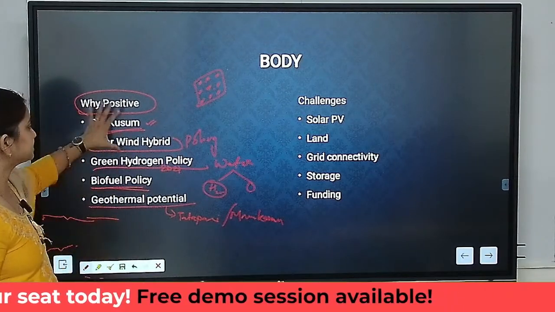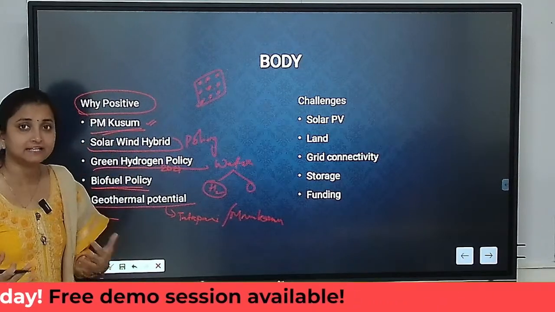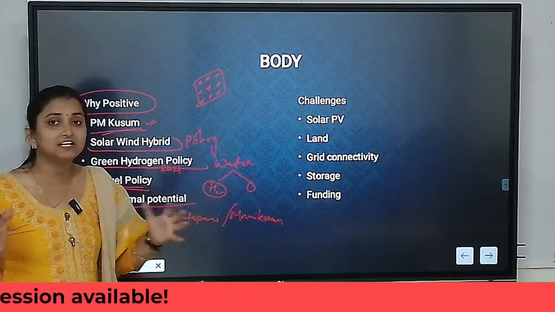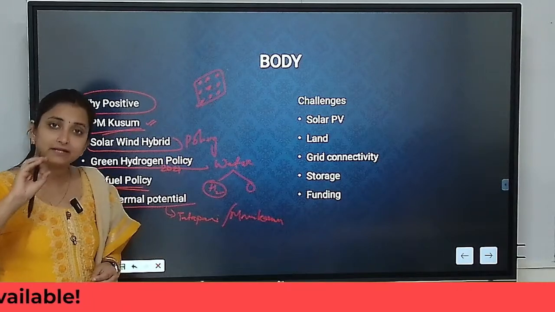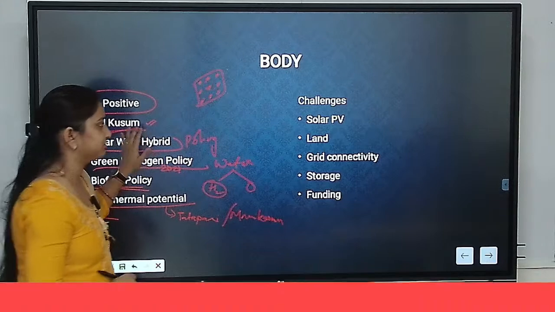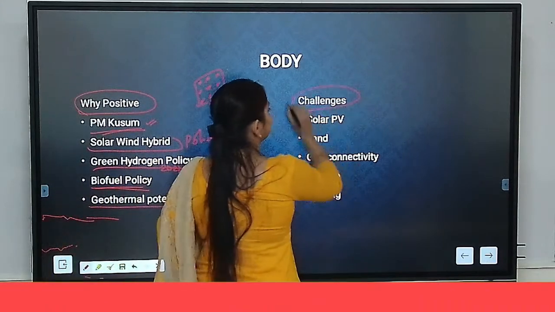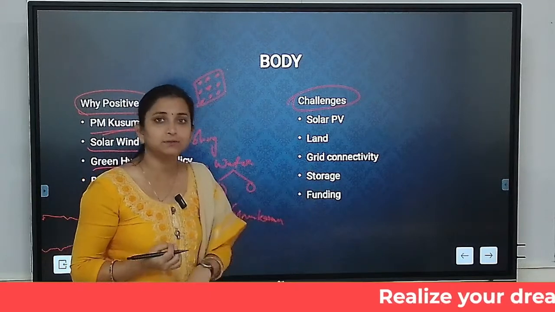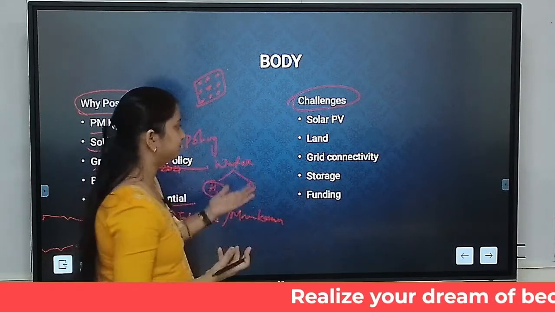After writing these positive aspects, wherein we are expecting India to reach 50% cumulative renewable capacity by 2030 itself, this is the positive, this is the potential that we can achieve. But the challenges should also be discussed here. Why do we think that, what are all the problems we will be facing, or the government will be facing?